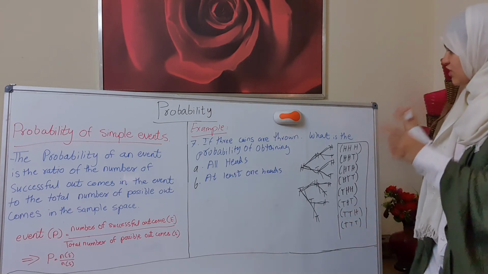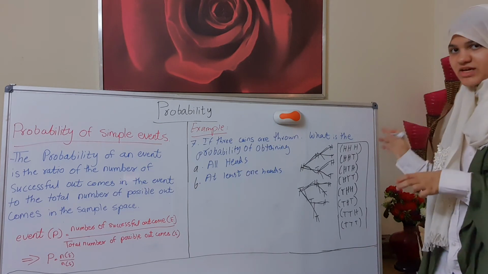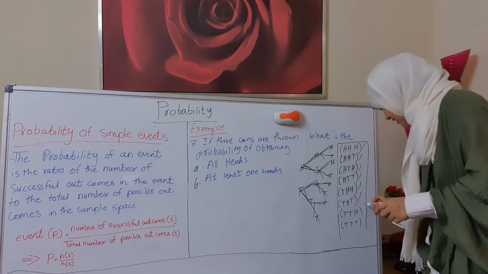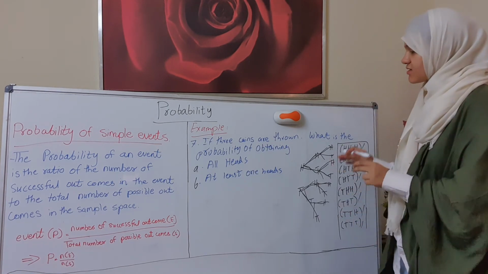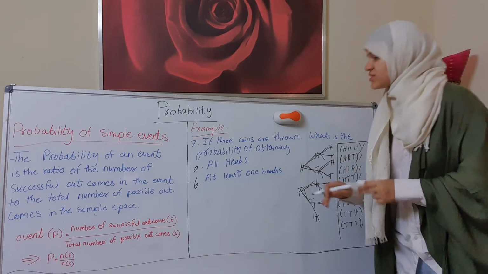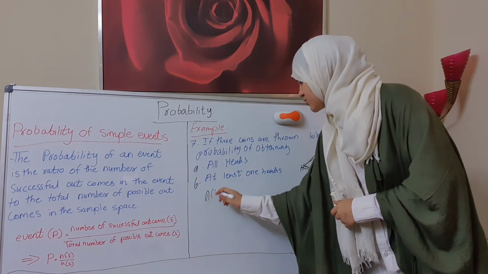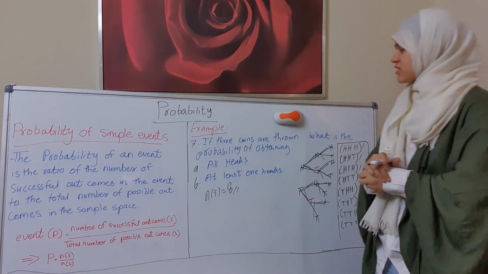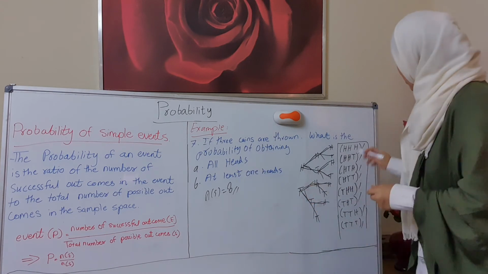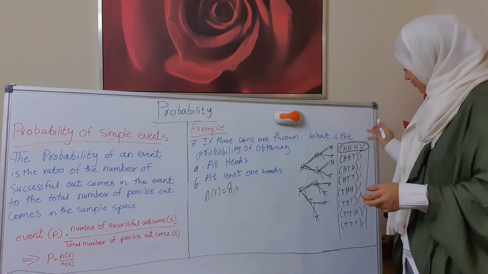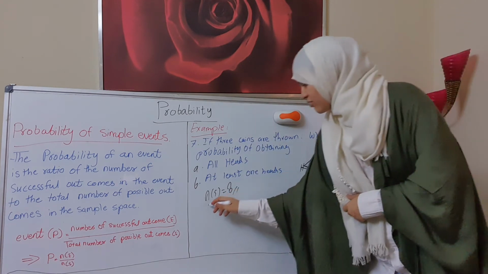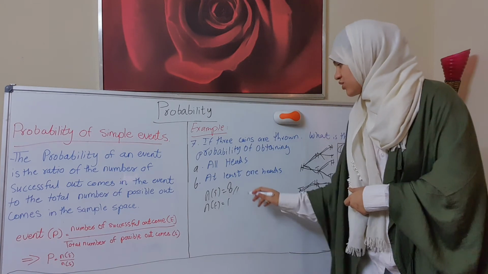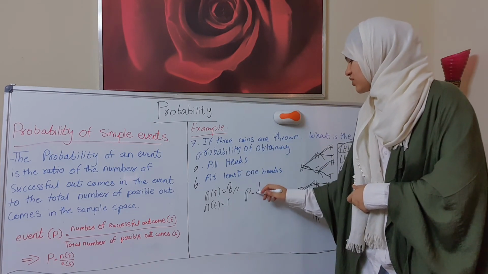Now, how many total possible outcomes? 1, 2, 3, 4, 5, 6, 7, 8. So we have 8 possible outcomes, so the number of S is 8. Now he said all heads. We have only one which has all heads. So the number of successful outcomes E is 1. So P is equal to 1 over 8.